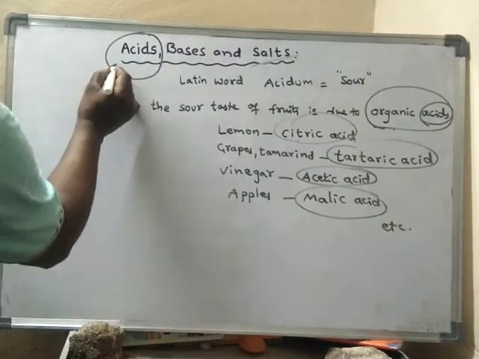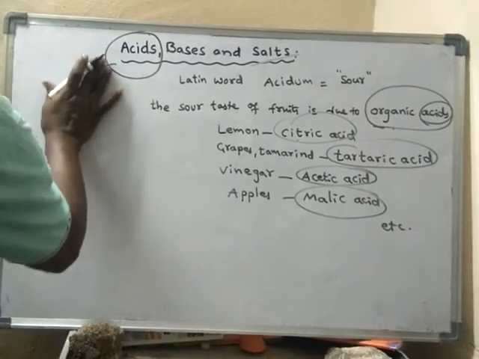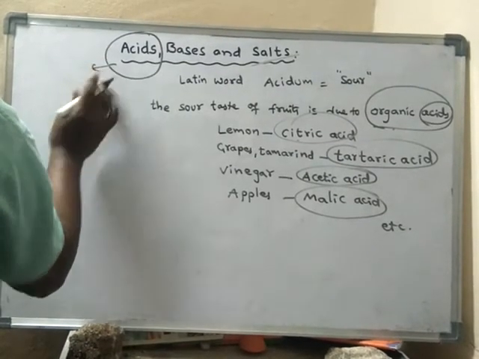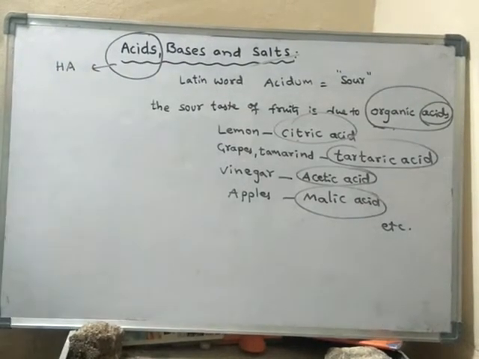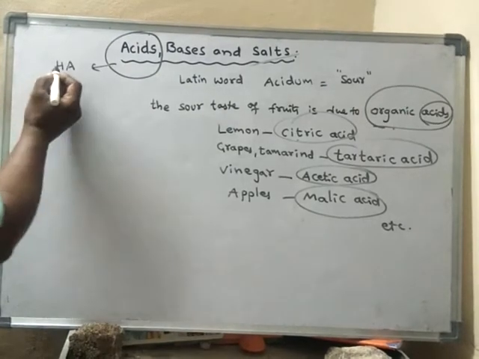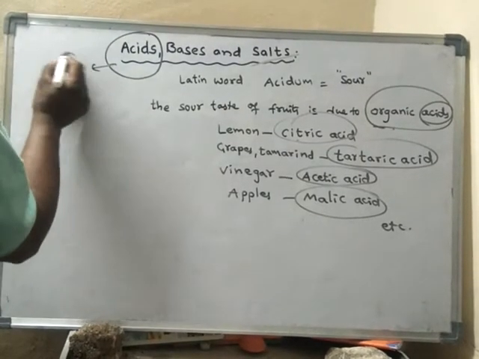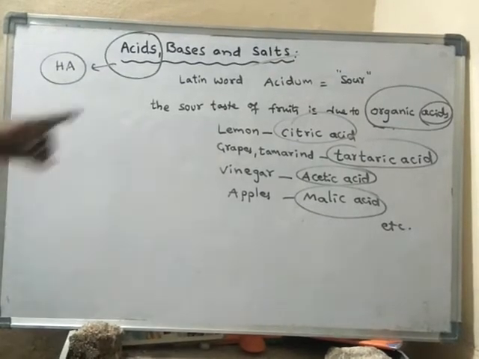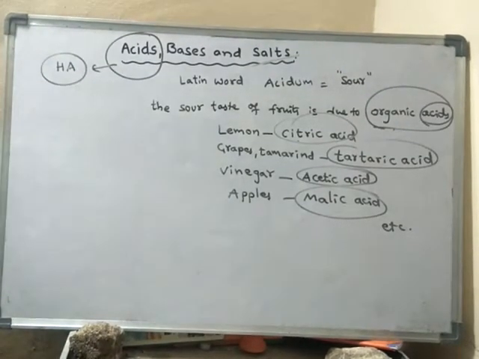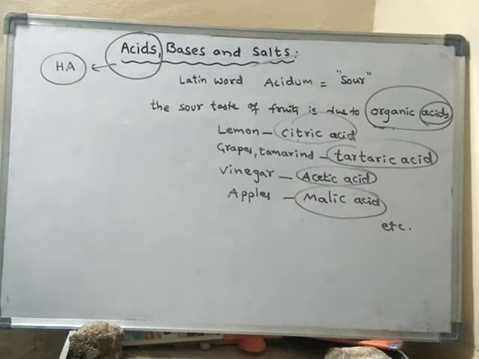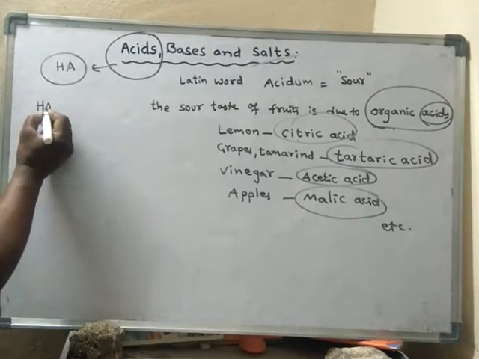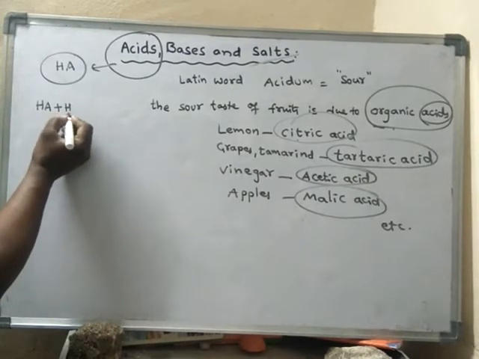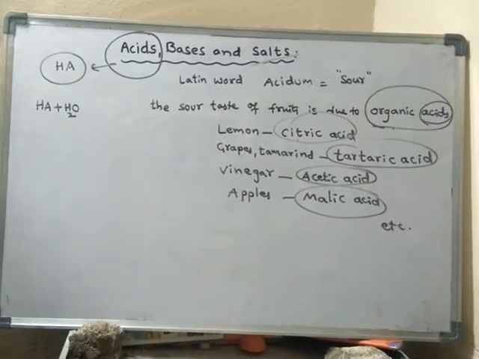Generally, acid is denoted like this: HA. Acids are the substances which contain hydrogen. What happens when this acid is kept in water?